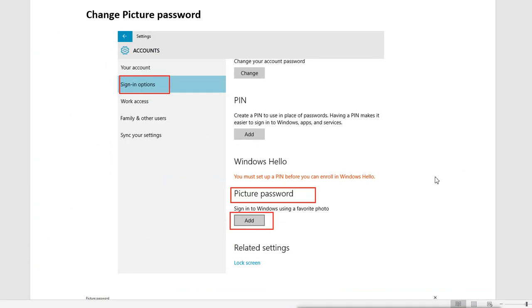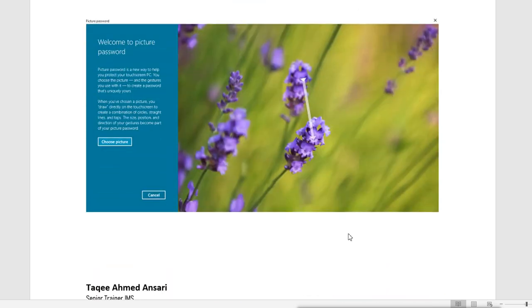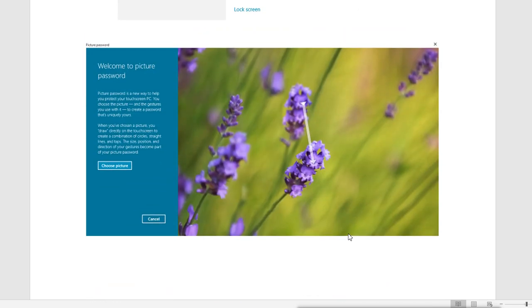Next we can use picture password. We can click on picture password and click on add picture password. Now it will show you this. First it will ask you for the current password for authentication. If in case you forgot the picture password, then you can log in with your current local password. So first it will ask for that, and then it will give you the option to draw a pattern on a picture.